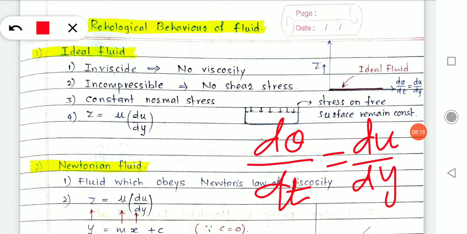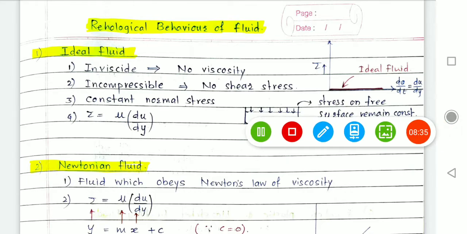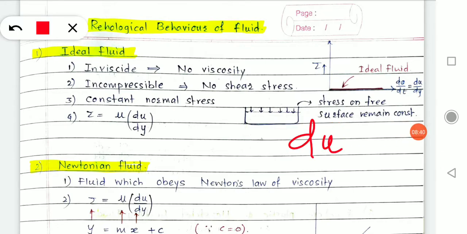I am not getting into the deeper side right now. With time, as we go ahead, you will get to know what this d theta by dt is and why I am saying this. Right now you must be clear only on the term du by dy. What is du by dy? It is the rate of change of velocity with respect to distance, which is also called the velocity gradient.